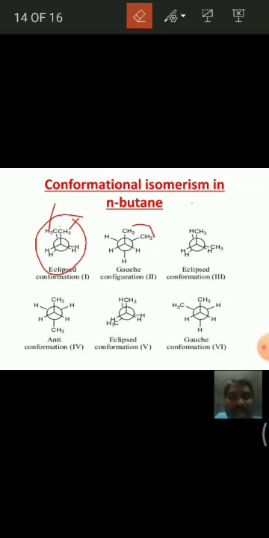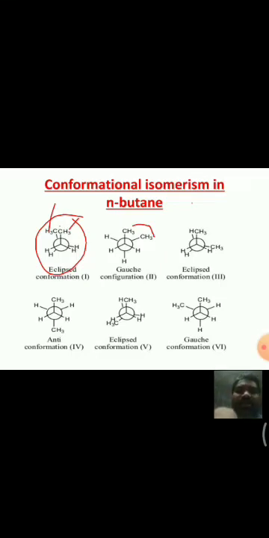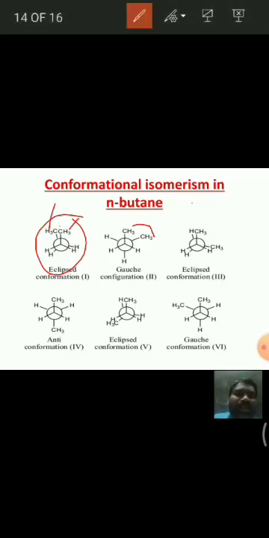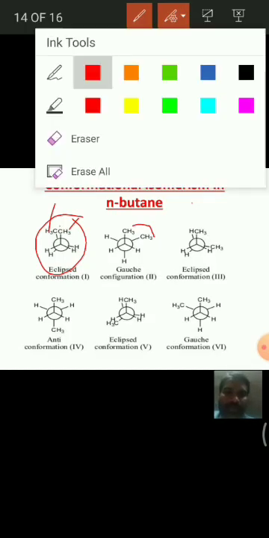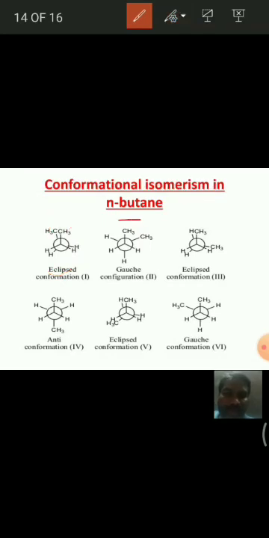And coming to the third conformation, see here, if you rotate the back carbon one more 60 degrees in the clockwise direction, the methyl comes here and the other hydrogens also come like this.